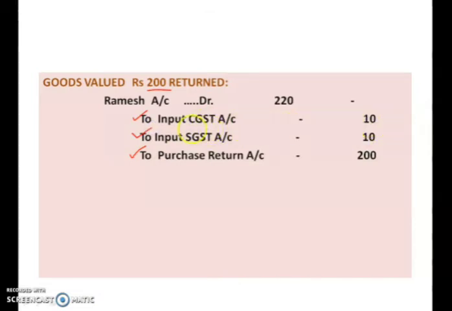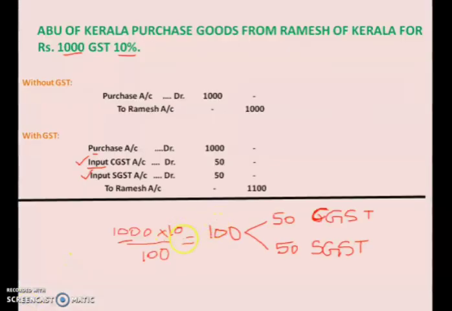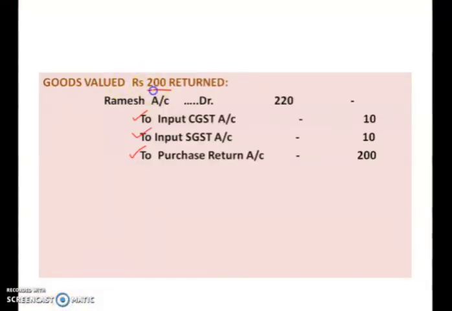But here what you have to understand is, when you were charging the CGST, SGST, it was 50 rupees each. That is, on 1,000 rupees you charged 50-50. When you calculated 10% on this 1,000, you got 50 and 50. But how much is the value of the goods returned? The goods were purchased for 1,000 rupees, but the value of the goods which is returned is 200.